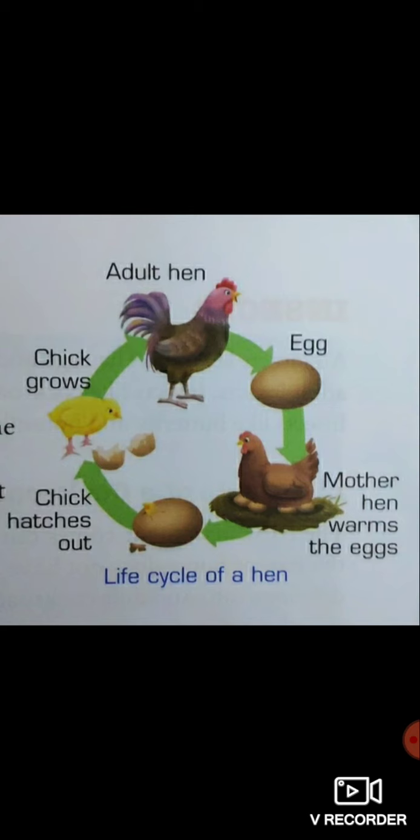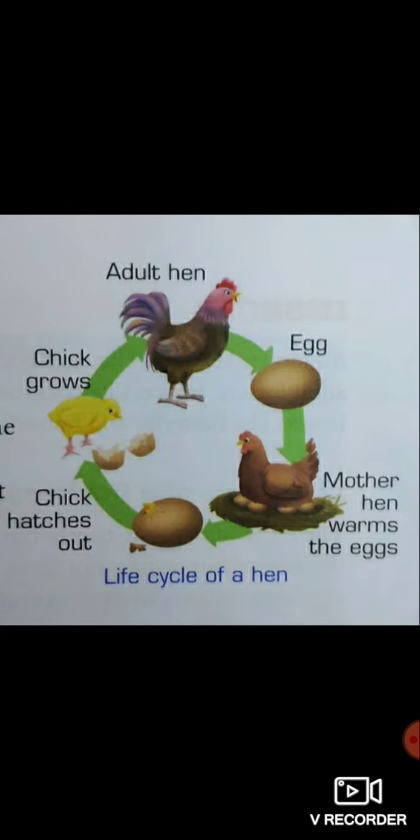This diagram shows the life cycle of a hen. The life cycle of a hen has the following stages. In stage 1, adult hens lay eggs in the nest. They lay eggs in the nest because the nest is the safest place for an egg.